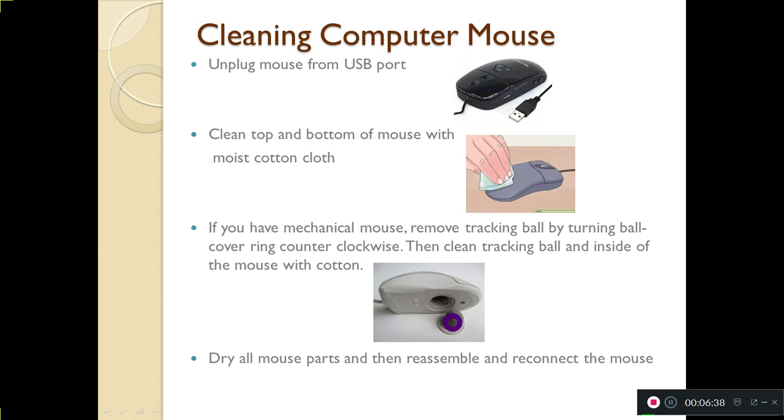Then if you are using a mechanical mouse, it has a trackball. The way to remove this trackball is by turning it in the anti-clockwise direction, and it will come out. After it comes out you can clean the ball and the inside part of it, and this is how you can clean it.